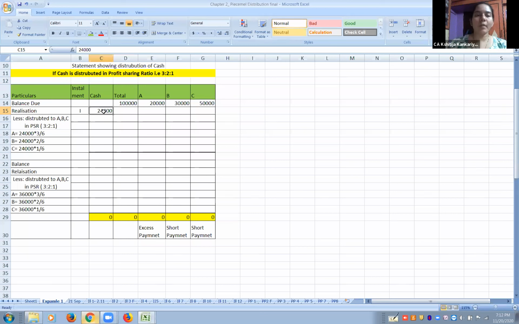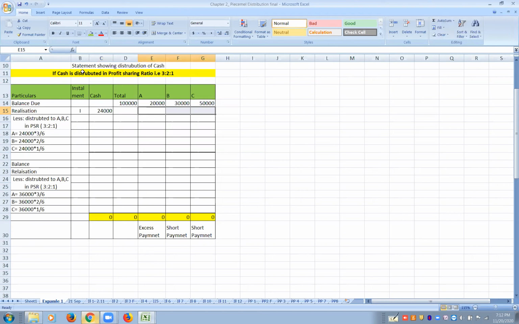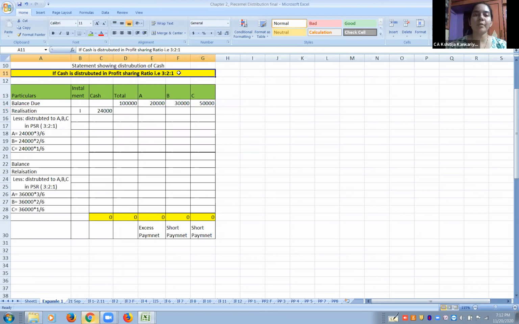So this 24,000 will be split between all the three partners in their profit sharing ratio. Because the title what we have given, it has to be distributed in a profit sharing ratio. So split this 24,000 in the ratio of 3:2:1. So how to do that?